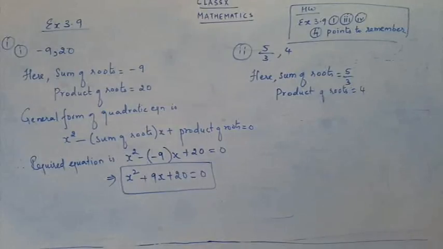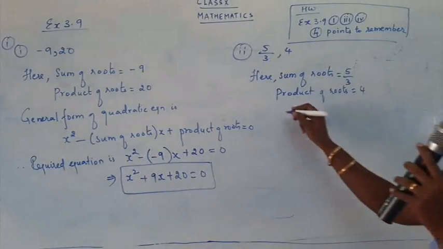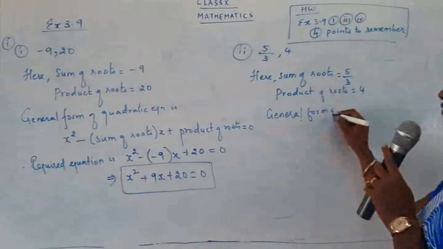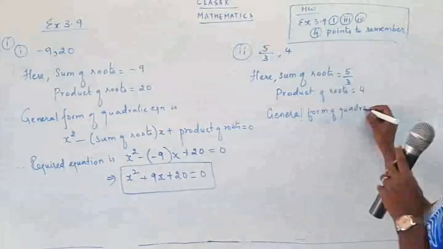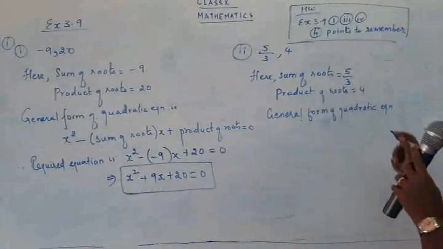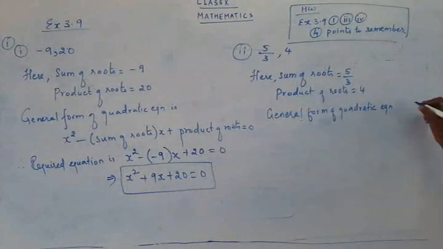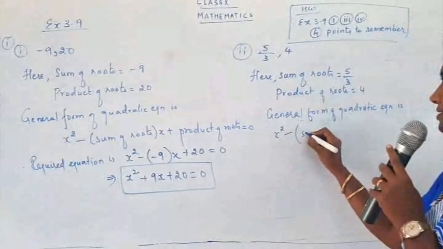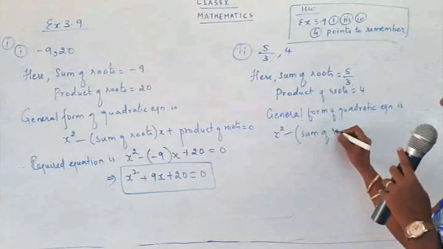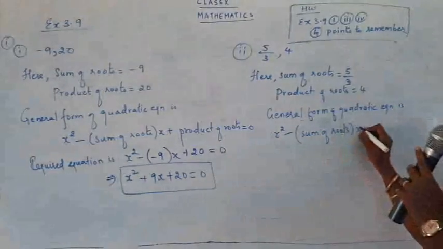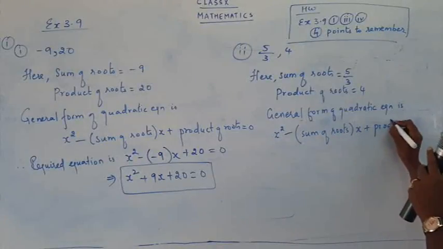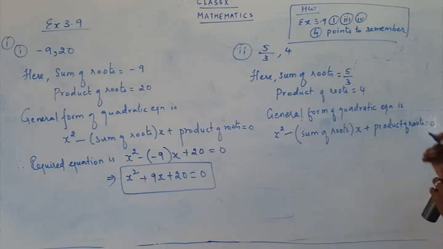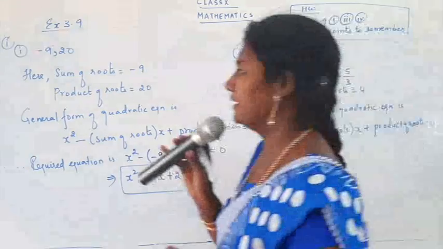5 upon 3, 4. Now the general form of a quadratic equation, same as we proceeded for our previous one. The general form of a quadratic equation is x square minus sum of roots, the whole x, plus product of roots, is equal to 0. So just write down the thing that we have done previously.